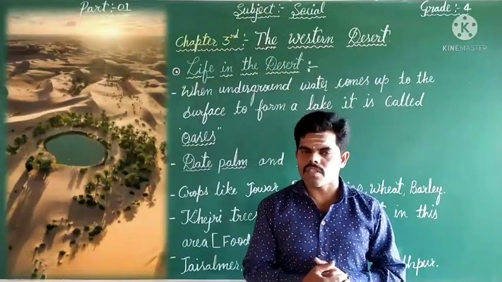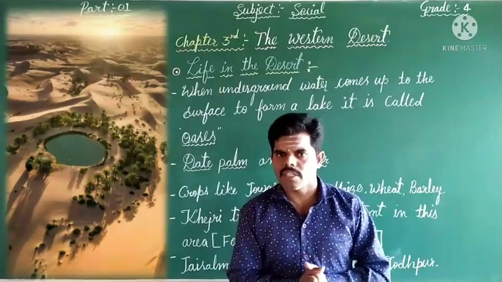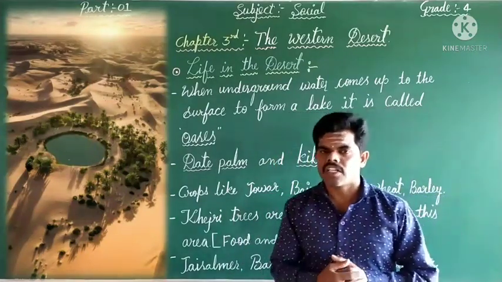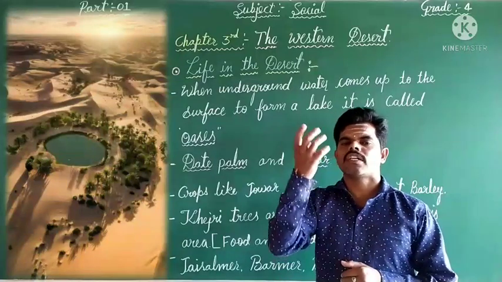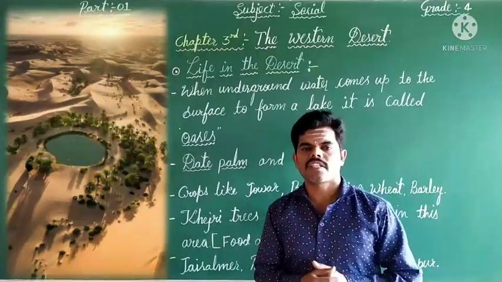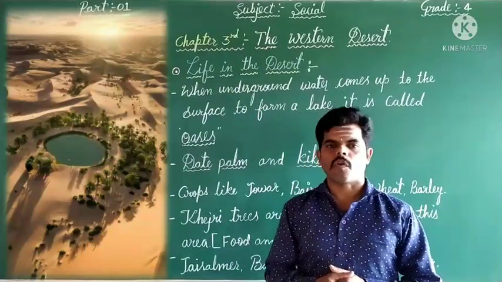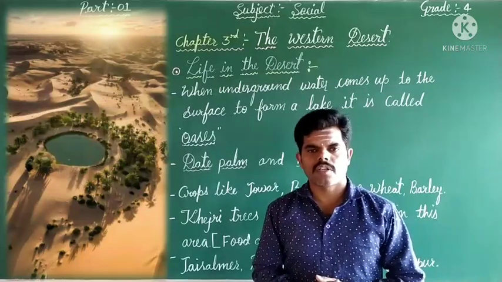Yes, dear students, what is the meaning of oasis? Do you know? An oasis means when the underground water comes up to the earth's surface, it forms some small lakes. So we call it an oasis. Did you get the point, dear students?